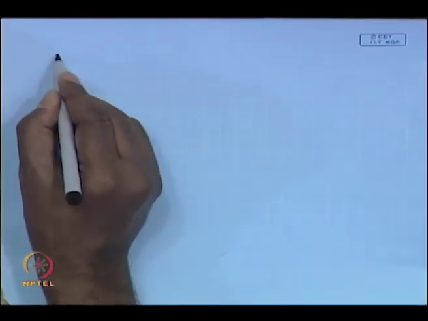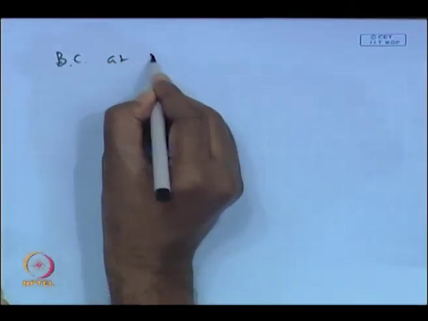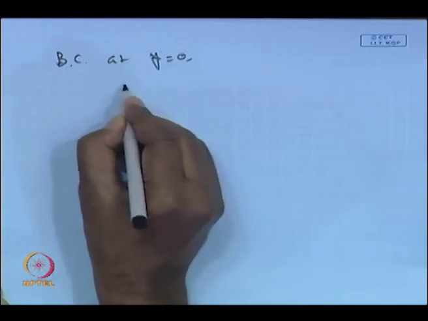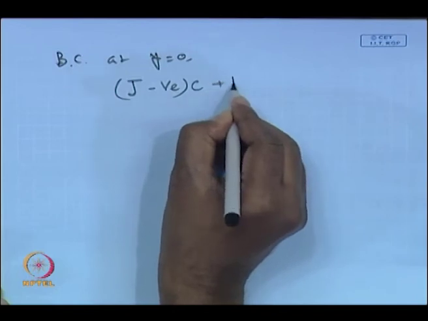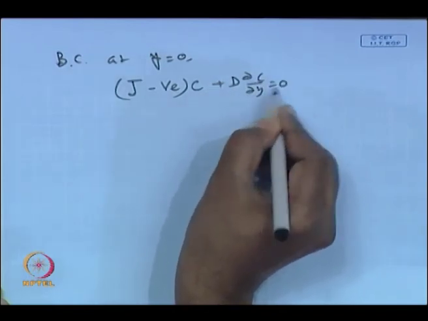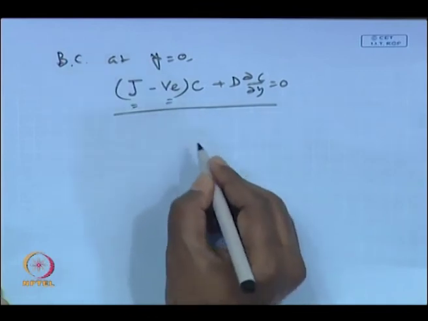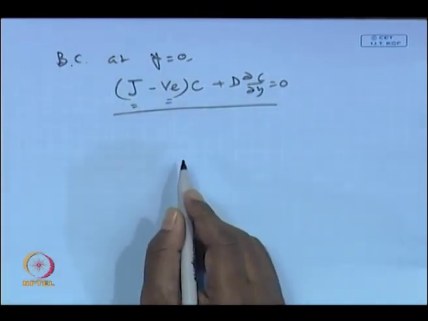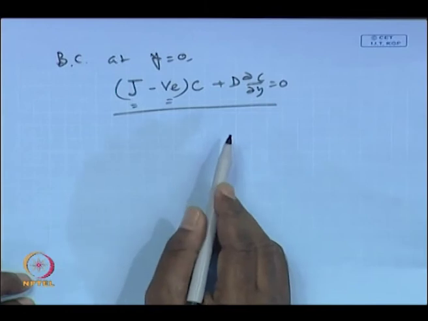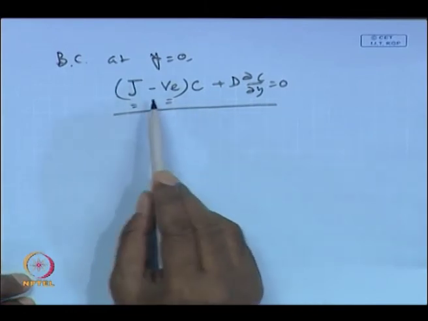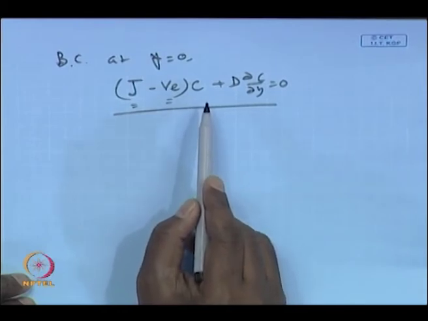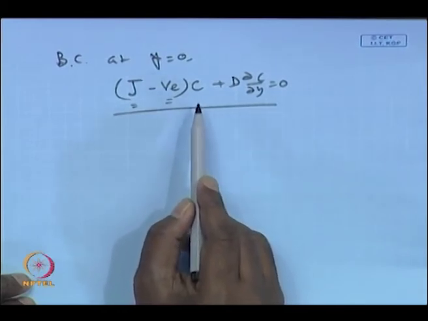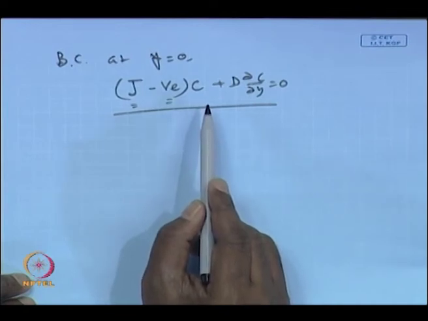Now, the boundary conditions will be changed. Which boundary condition will be changed? The boundary condition at y is equal to 0 will be changed, and in this case it will be J minus VE times C plus D del C del Y. This is the change in the boundary condition that will occur in the case of osmotic pressure control filtration. And if you remember, this becomes the governing equation in case of gel layer controlling filtration, that is a one dimensional model. So, the governing equation of a one dimensional model becomes the boundary condition of a two dimensional model.